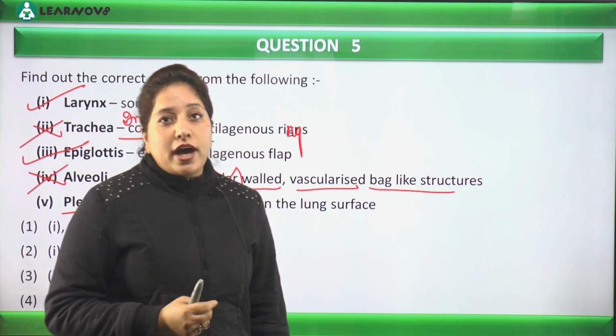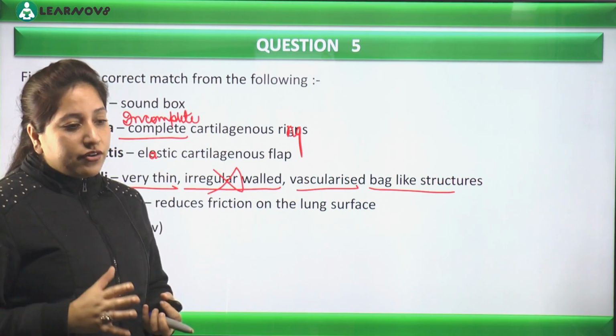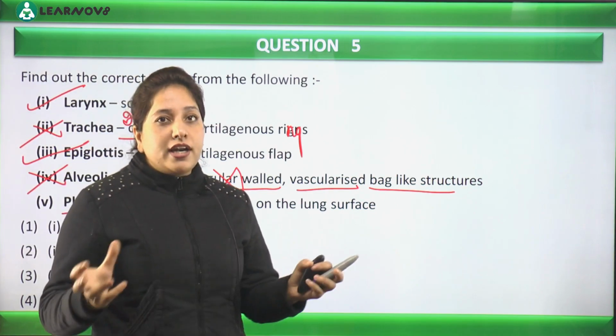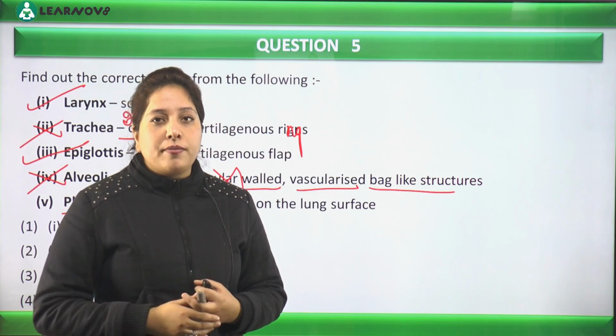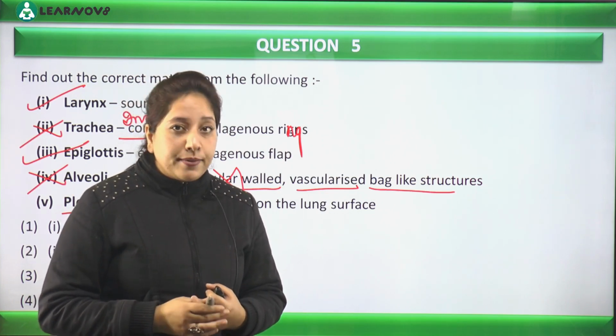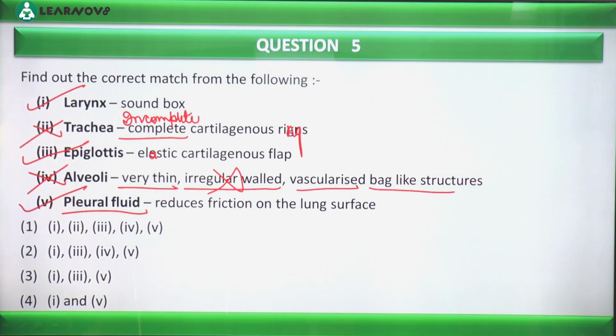And what is going to happen, this fluid is present inside so that जब lungs contract या relax होंगे, तो wear and tear की वजह से lungs की ये दोनों membranes, parietal pleural membrane and visceral pleural membrane, damage ना हो. ठीक है, so we can say fifth is also correct. So let's mark which option suits us. That is first, third and fifth. Option number 3 is the correct answer.